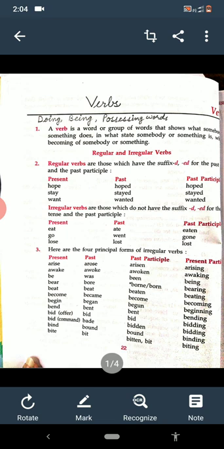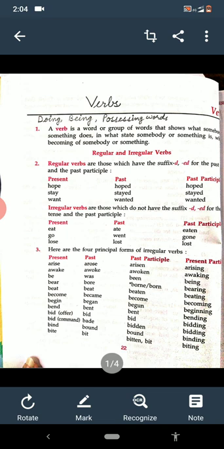We have studied about the forms of the verb also. Present form, past form, past participle, and present participle. Past form we call the second form of the verb, and past participle we call the third form of the verb.